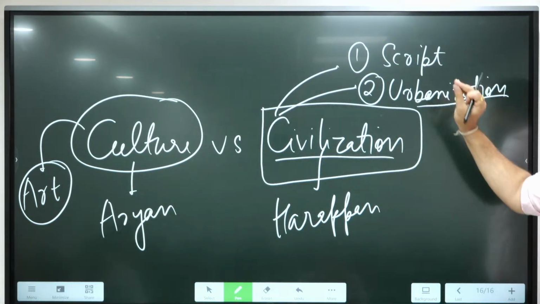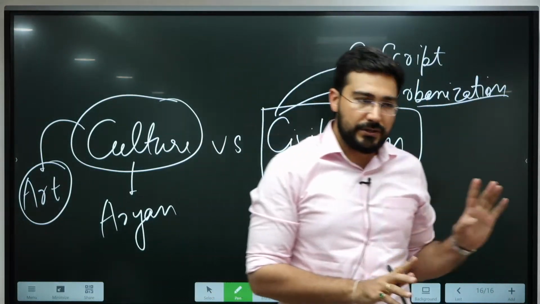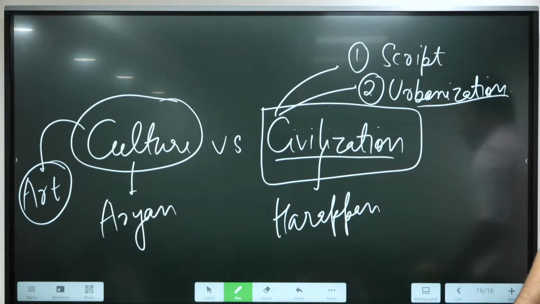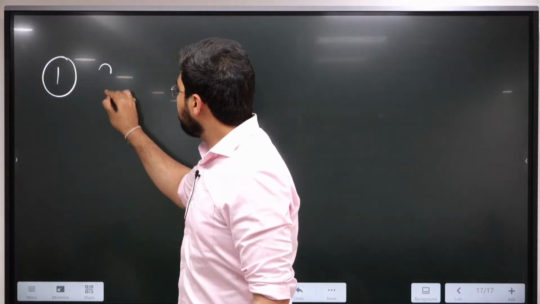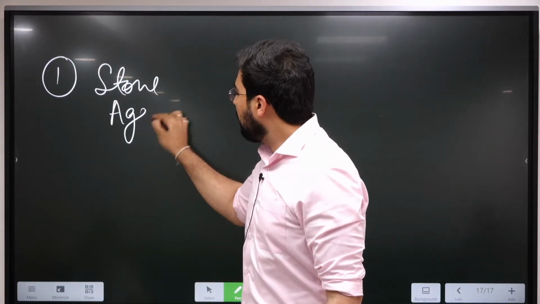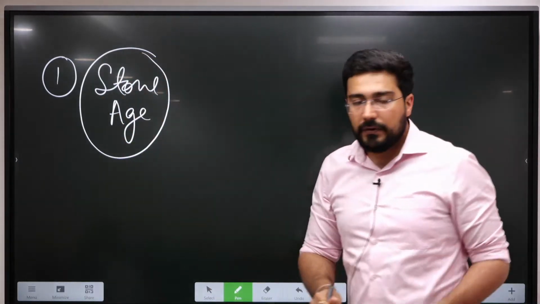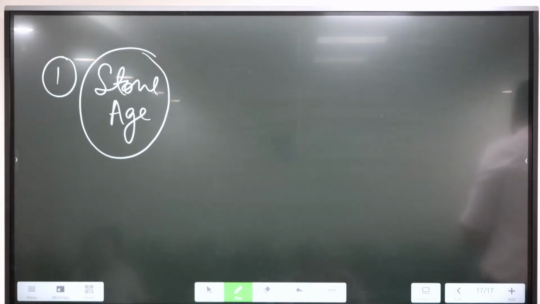Civilization should have these two components, a writing system and second of urbanization. These two things are required. Now let us try to understand the topics. Whenever we discuss the first topic of ancient India, this is about Stone Age.